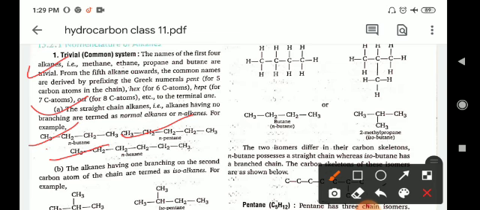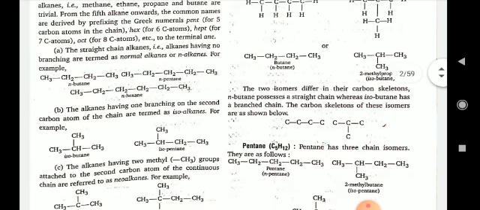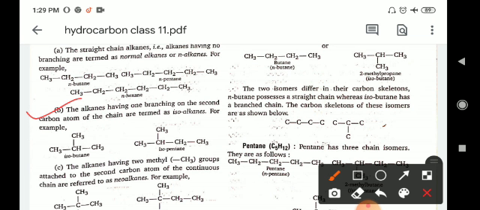The alkanes having one branching on the second carbon atom of the chain are termed isoalkanes. For example, like this, a chain with a methyl group on the second carbon, known as the iso condition. Another example of iso: isobutane, because there are 4 carbon atoms, and isopentane, where there are 5 carbon atoms.